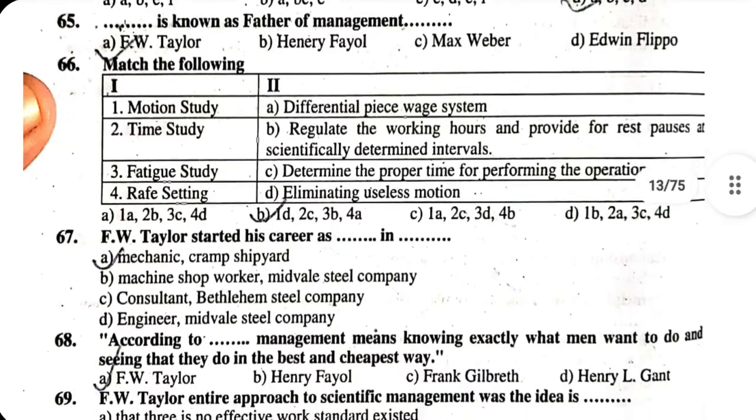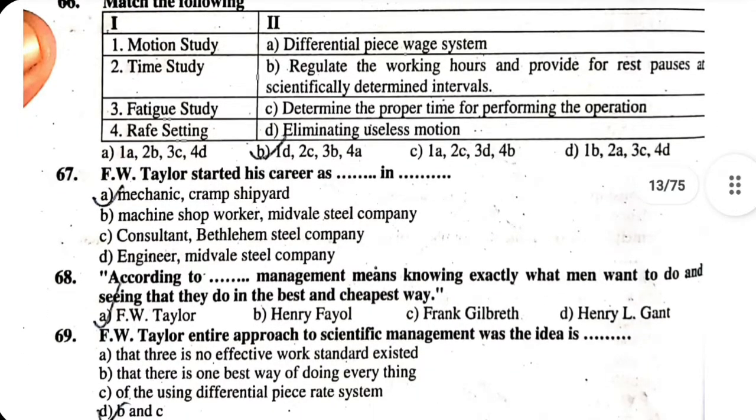69. F. W. Taylor's entire approach to scientific management was the idea: A. that there is no effective work standard existed. B. that there is no one best way of doing everything. C. of using differential piece rate system. D. B and C. The correct answer is option D: there is no one best way of doing everything, and using differential piece rate system.